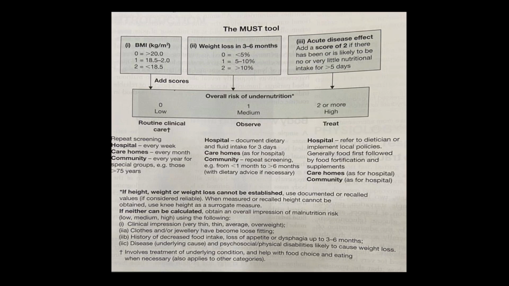In the history, you will ask whether there is any recent decreased food intake, decreased appetite, or difficulty in swallowing during the previous 3 to 6 months. Number 3, you should ask for any psychosocial history, whether the patient has some mental disorder, or some physical disability, such as an injury to the hands, wrist or forearm, or if the patient is unable to move.